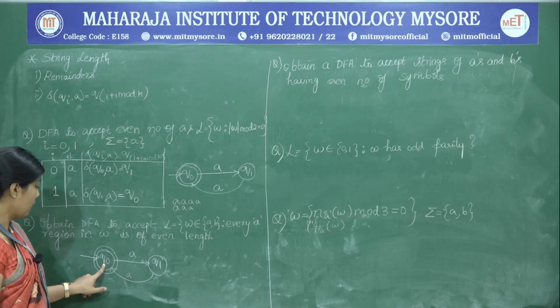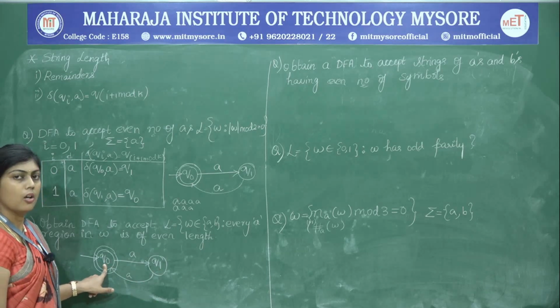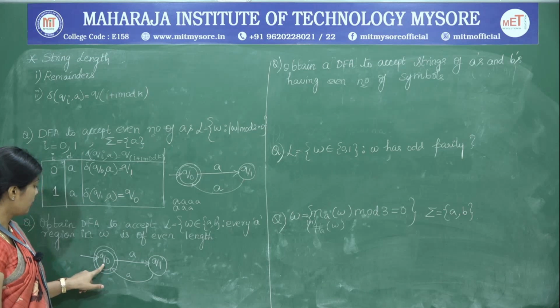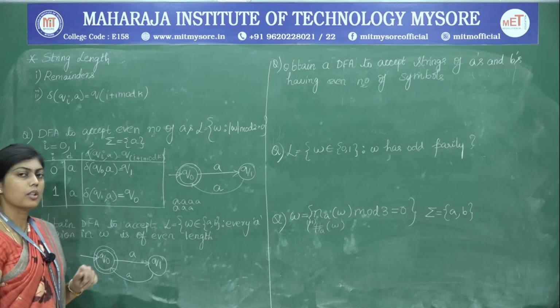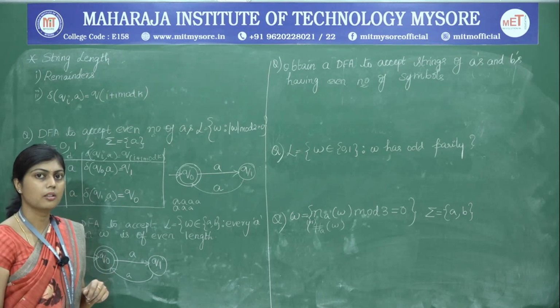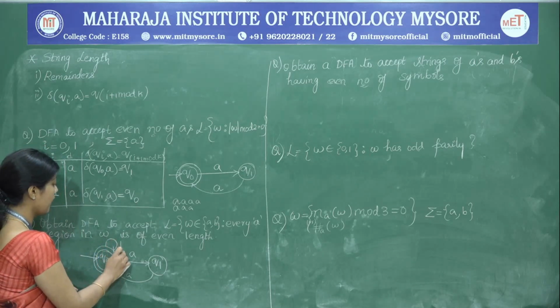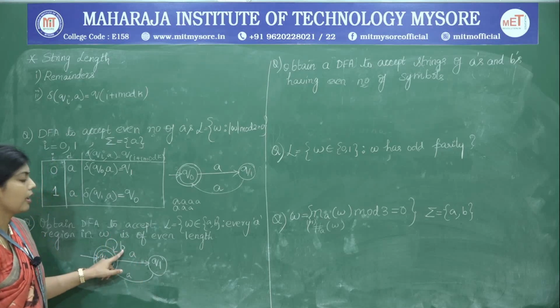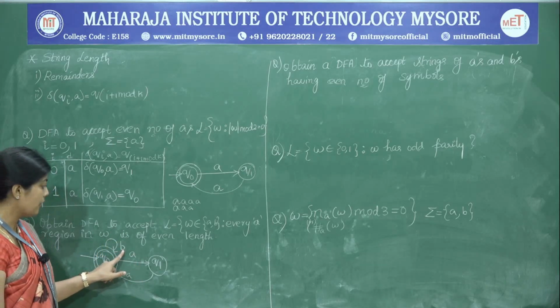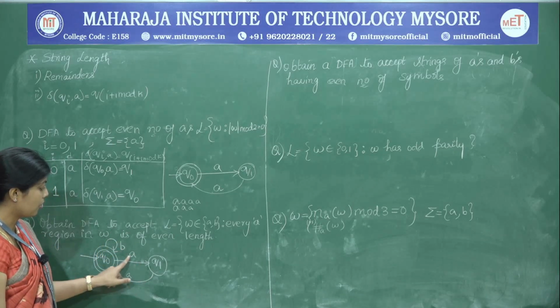So we will see how we can frame the transition of B on Q naught. The string has no constraint that it should not start with a B. So therefore, the start state itself can have or start with any number of B's. After that, it will be again followed by A's.